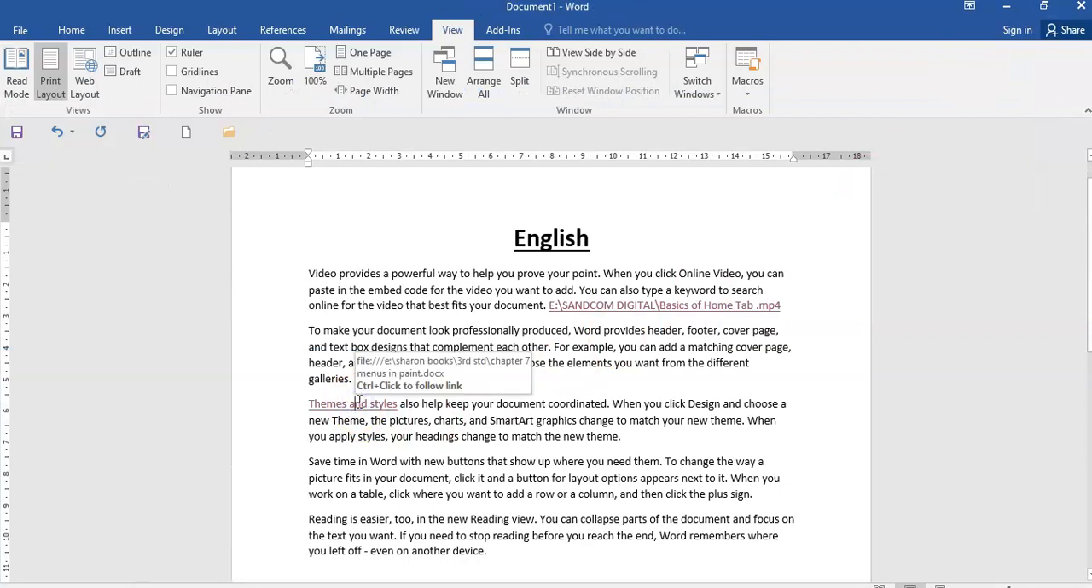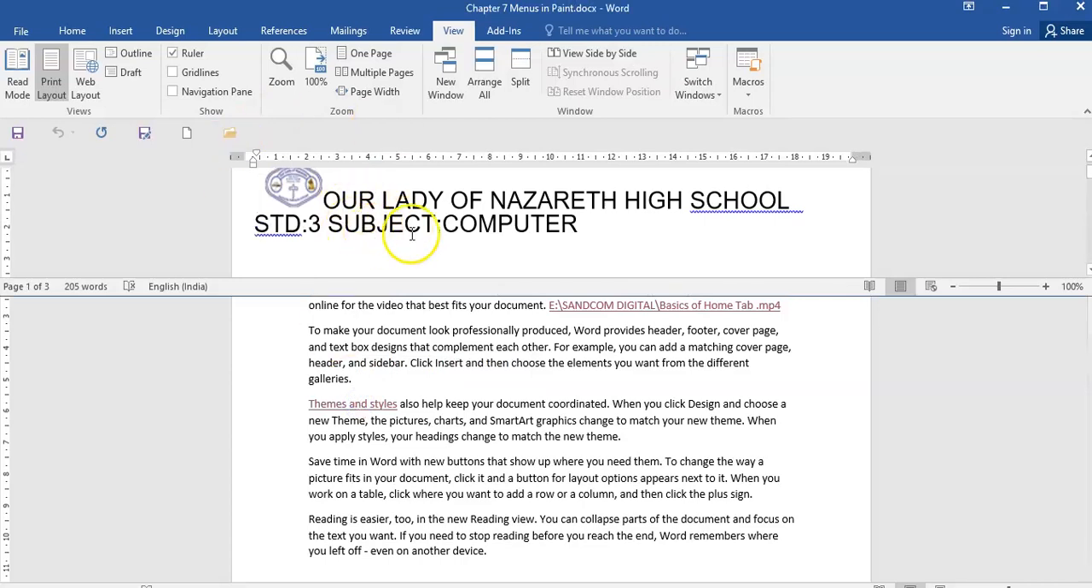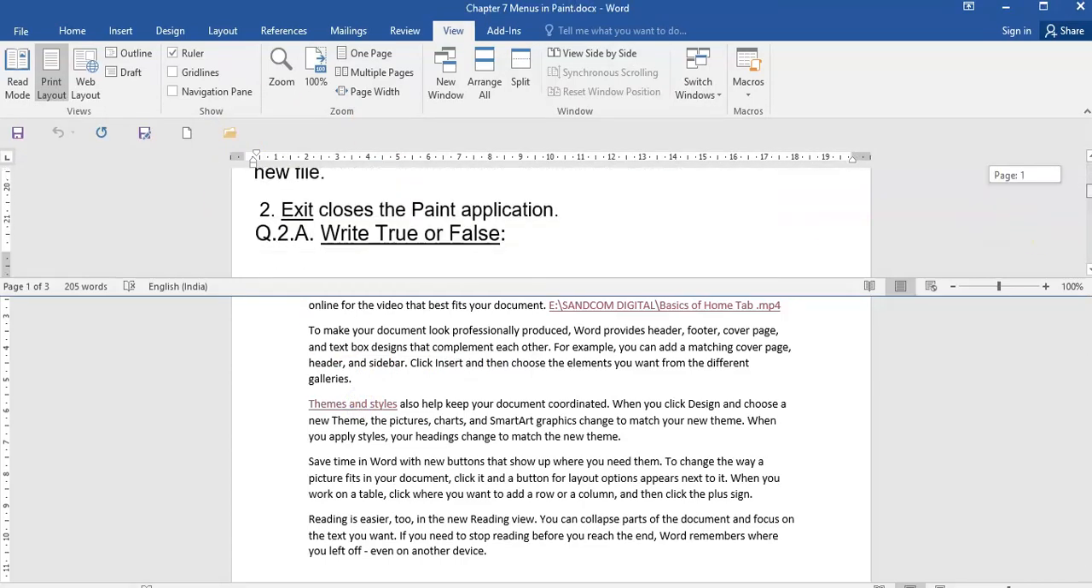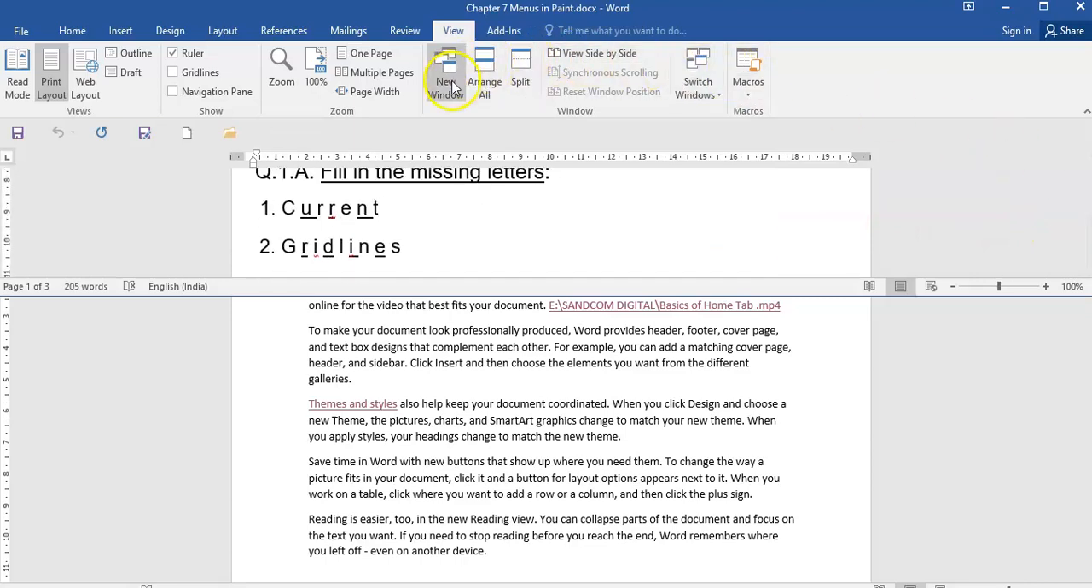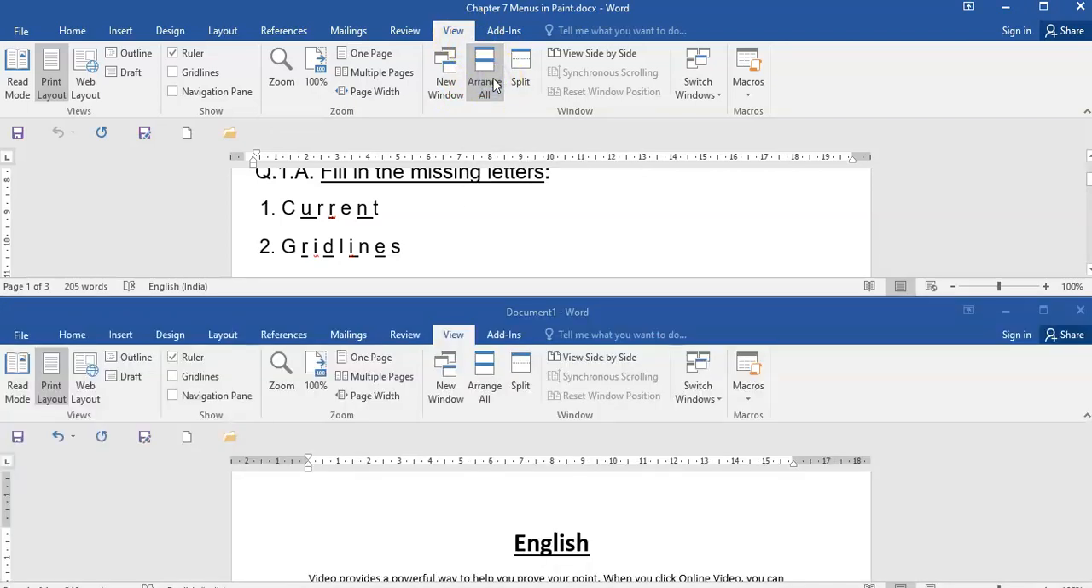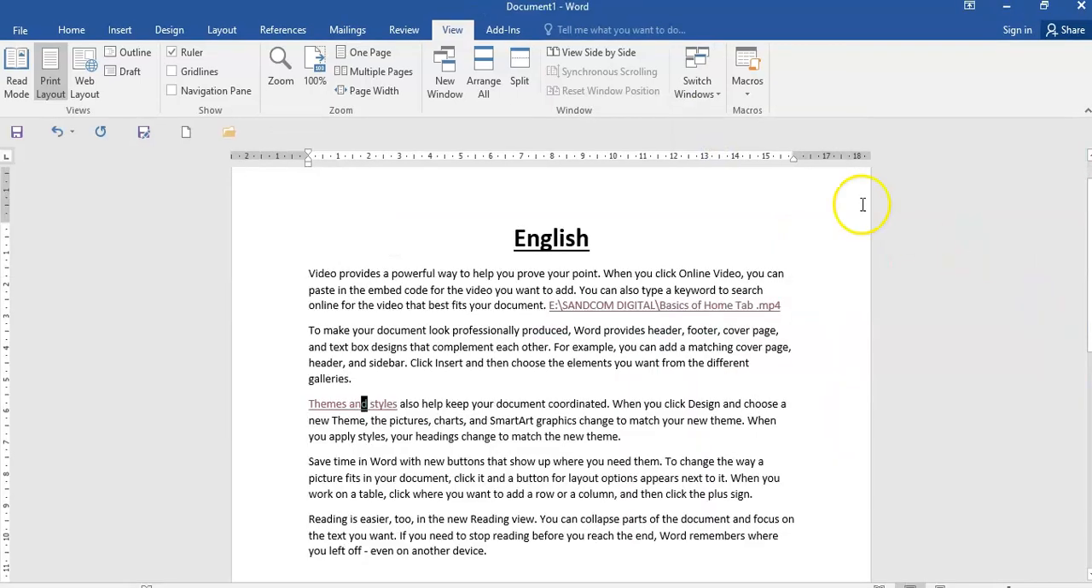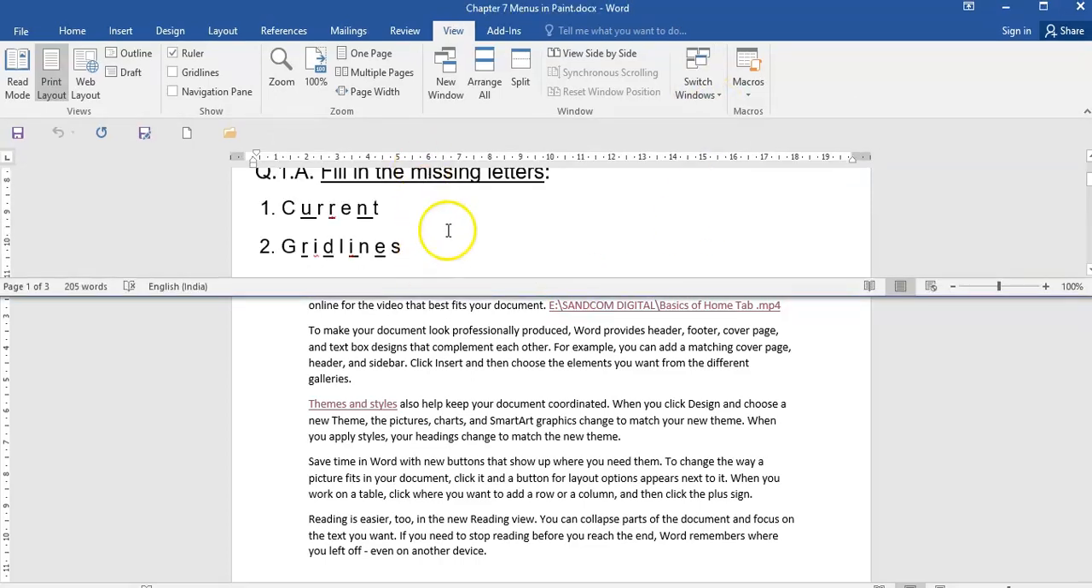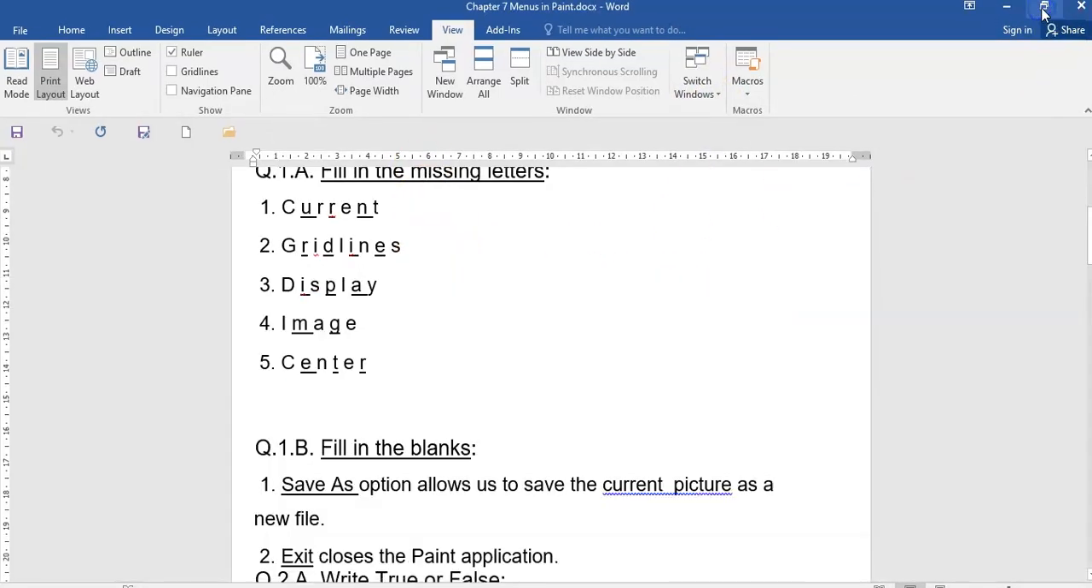Another way, children, is when I press Control and click, that file is viewed here, and you can scroll here like this. Why is this happening? Because in View I clicked on Arrange All, so that's why all my files were arranged. I switch this off again, and View Side by Side if you want. Another way is I can use Switch Windows, document 1 or document 2, or chapter 7 menus, and if you want to maximize the screen, you can maximize.